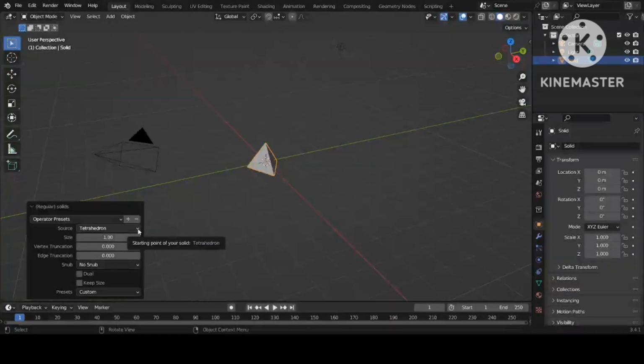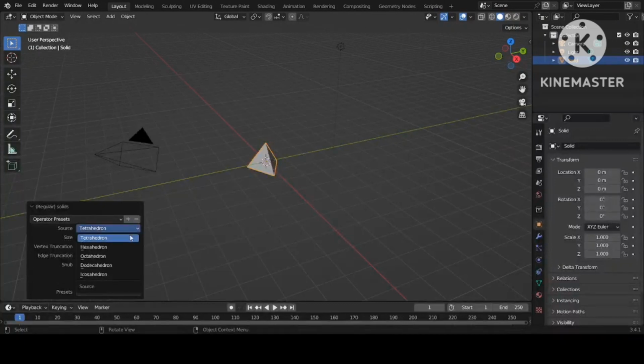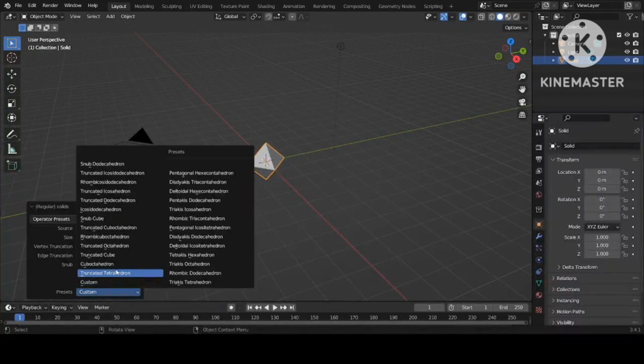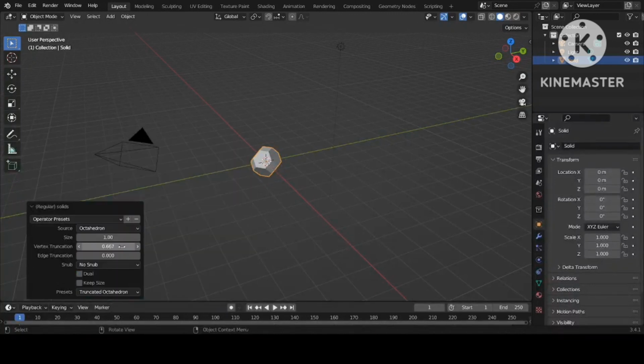Now you will notice that different shapes appear from here, like the octahedron. Then press on Custom, truncated octahedron. This is our desired shape: this is the octahedron, and this is the truncated octahedron.